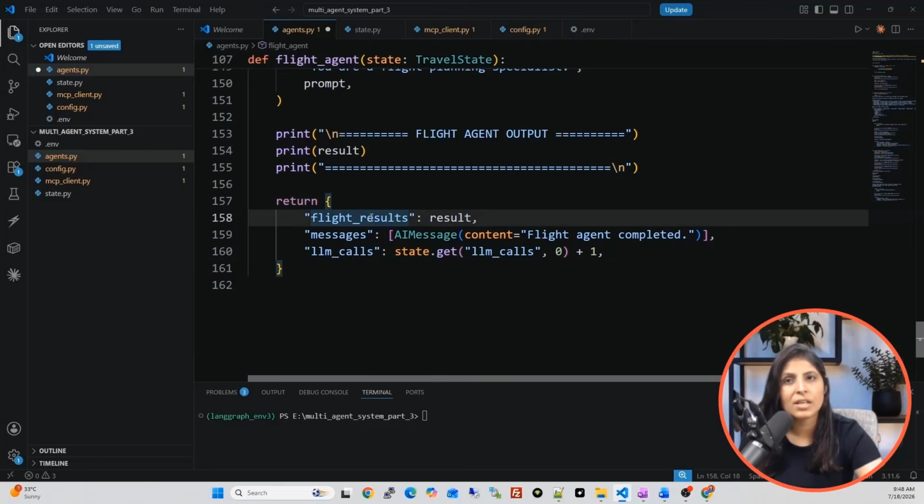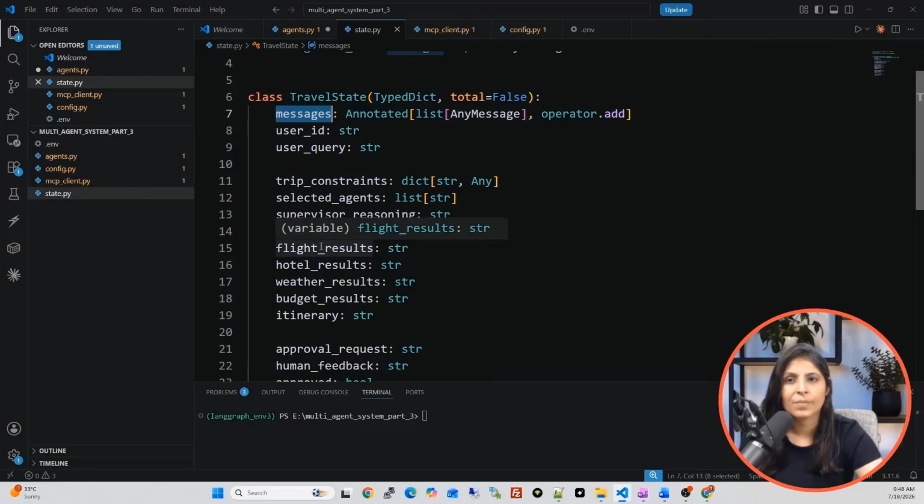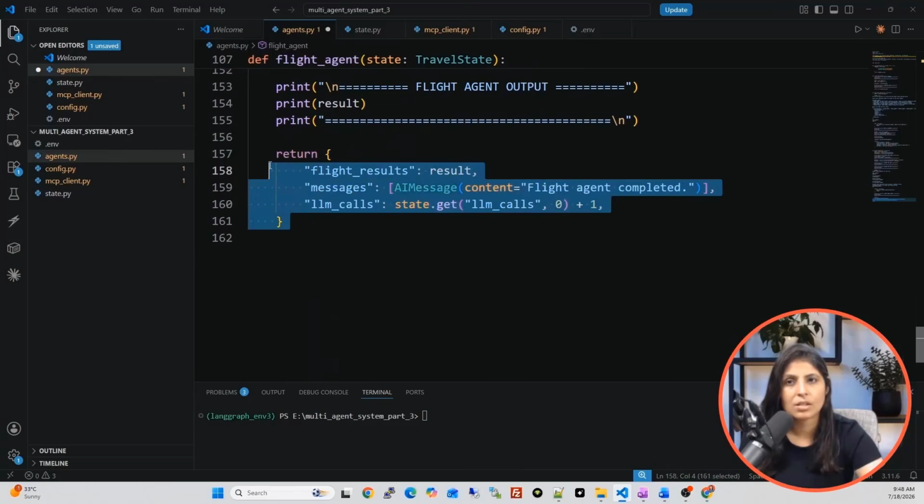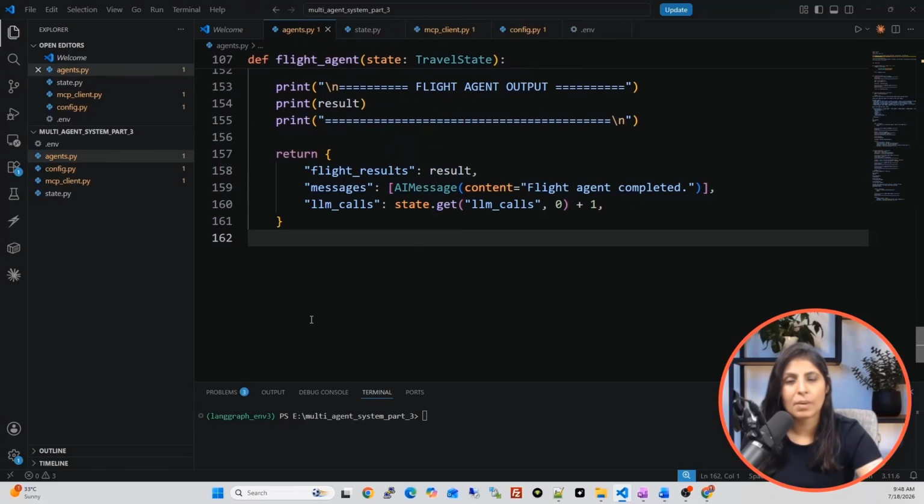So flight result key is in a state. See, in a state we have flight result key. So flight agent will update the output over here, and LLM call is also getting incremented. See, this is the part. So our flight agent part is done. Now let's create the next agent.